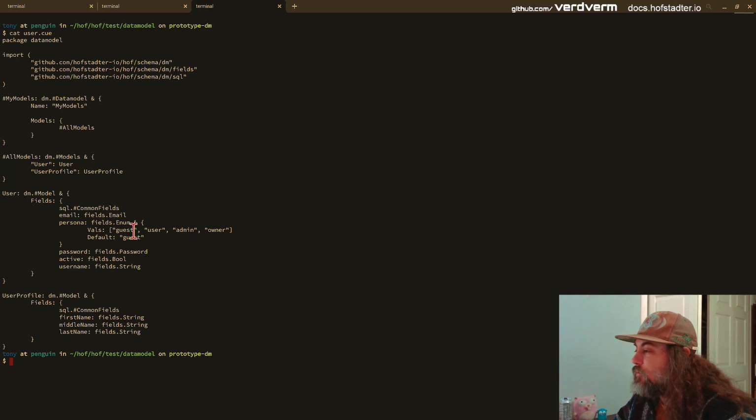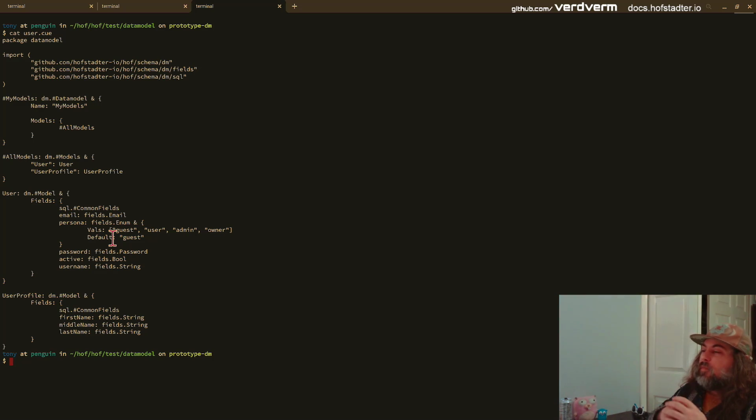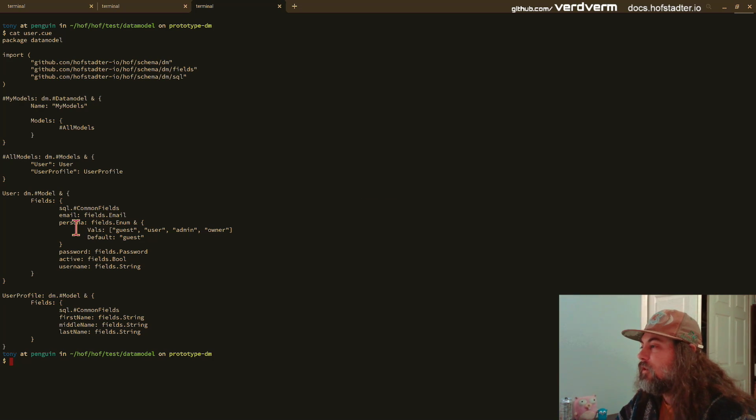So instead of having to write what type it is, what the validation rules around it are, what its database types are, things like that, we can just use fields.email and it gets all this default configuration out of the box. And then we have a persona, it's an enum: guest, user, admin, owner. The default is guest.